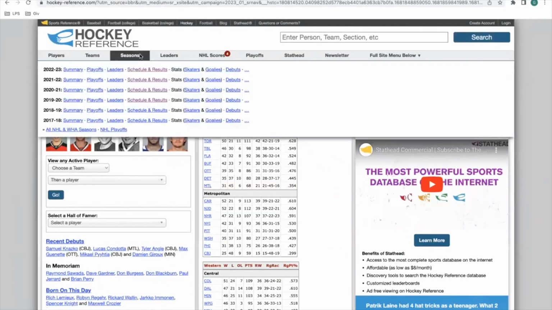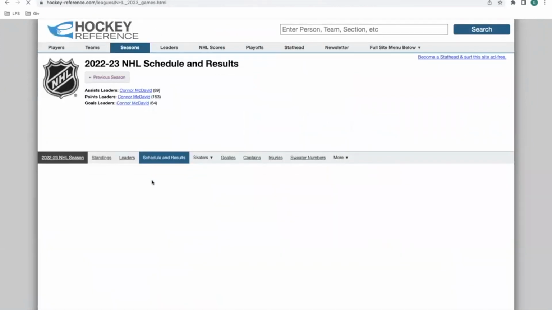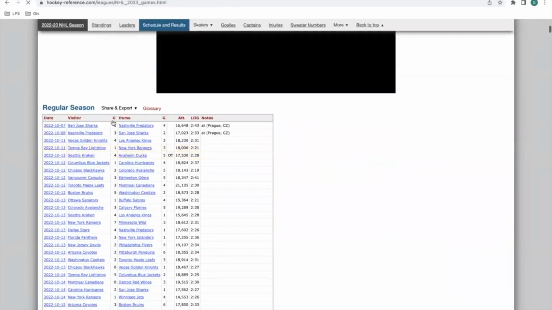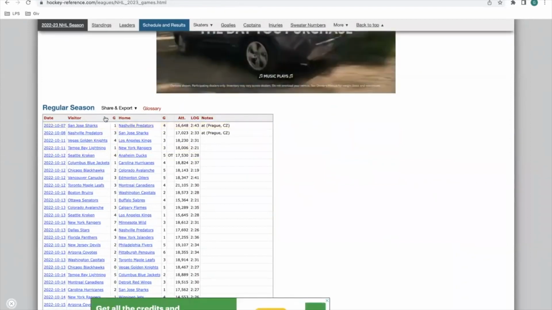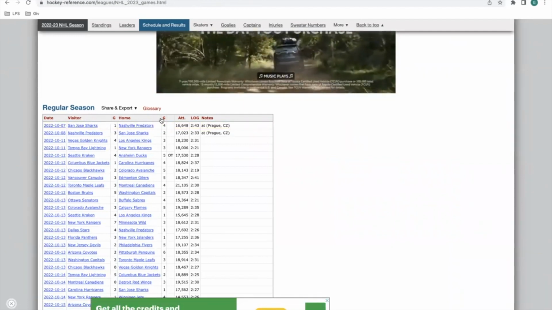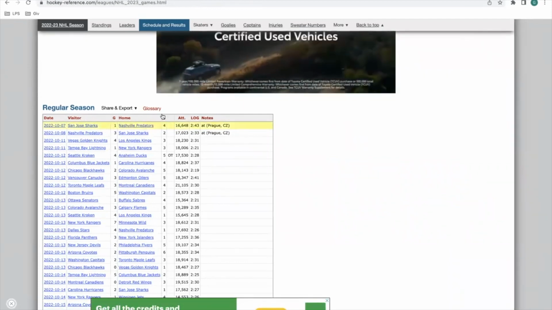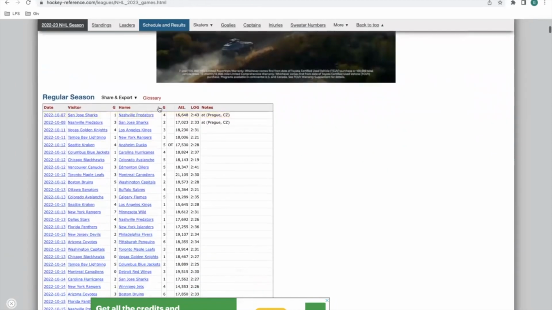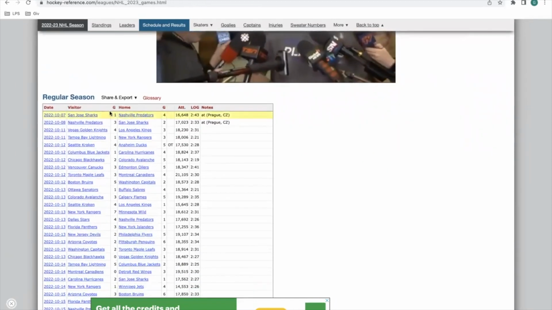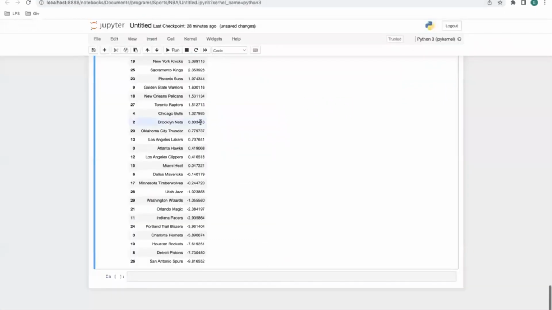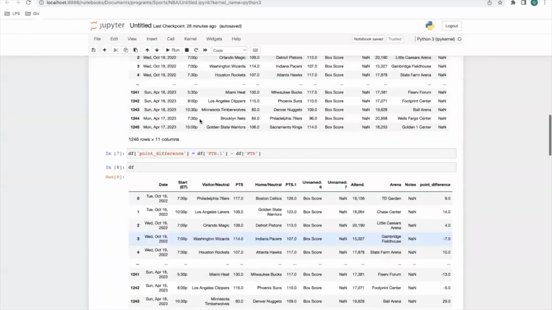But hockey, yeah, you can go to hockey at the top, seasons, schedule and results, and it has it here. But you see, it has G, G. But again, it's the same way we had points. So what you can do is just relabel this in Excel. When you download this regular season Excel, label this G2 and just do G2 minus G. Let me show you where it was.